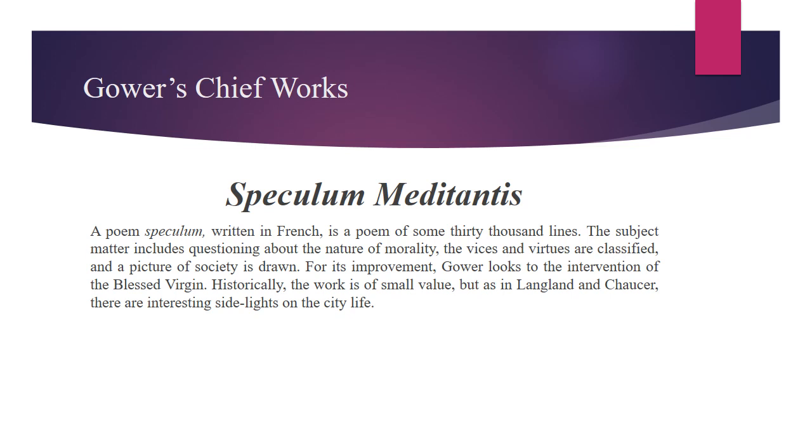The subject matter includes questioning the nature of morality, vices and virtues are classified, and a picture of society is drawn. For its improvement, Gower looks to the intervention of the Blessed Virgin. Gower believes that society can improve only if the teachings of the Blessed Virgin are obeyed. Historically, the work is of small value, but as in Langland and Chaucer, there are interesting sidelights on city life.